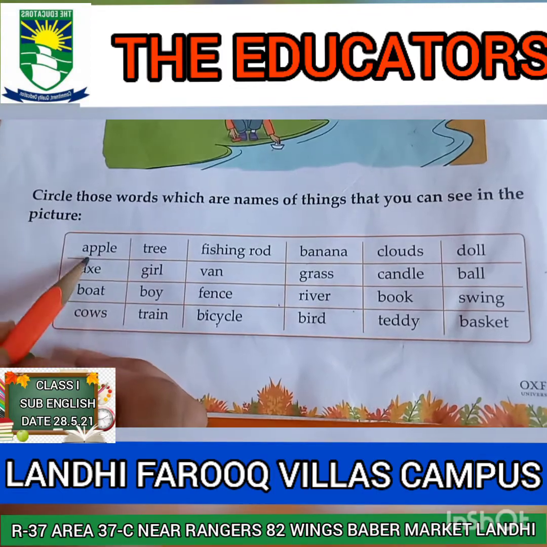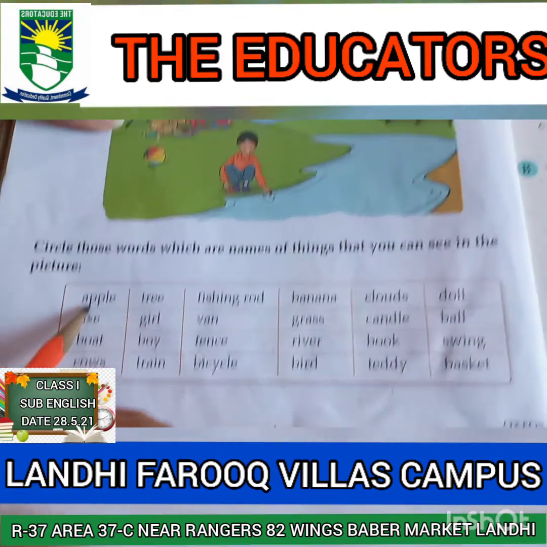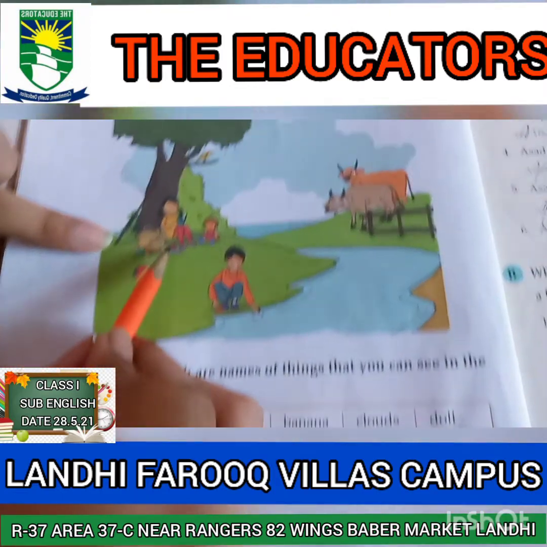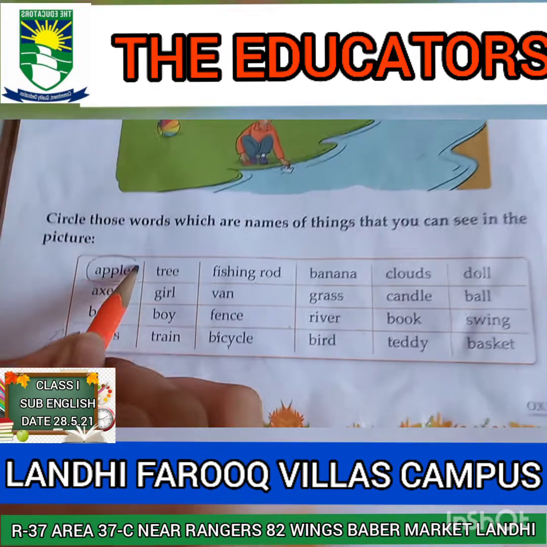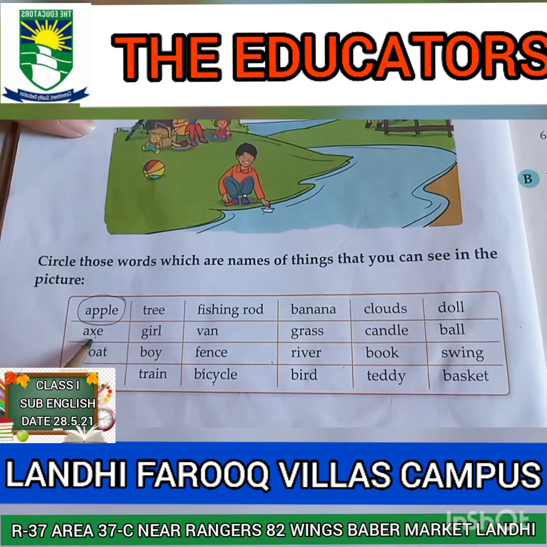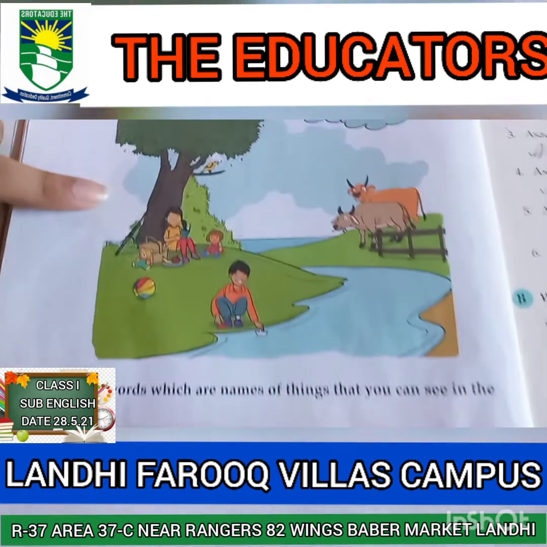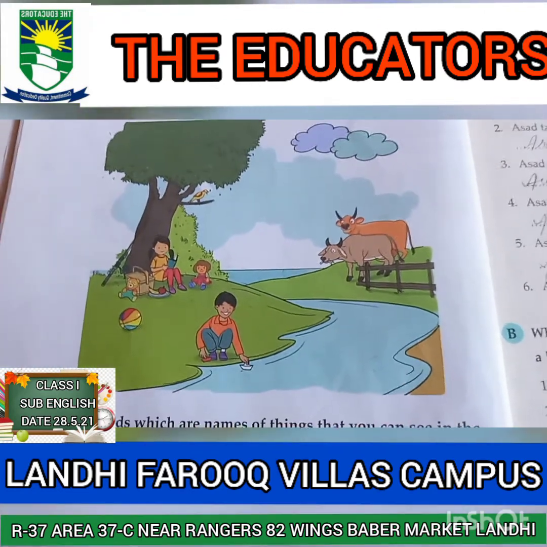So the first word is apple. Is there any apple in this picture? Yes, there is an apple. So you will circle the word apple. The second word is X. Is there any X in the picture? No. So you will leave this.